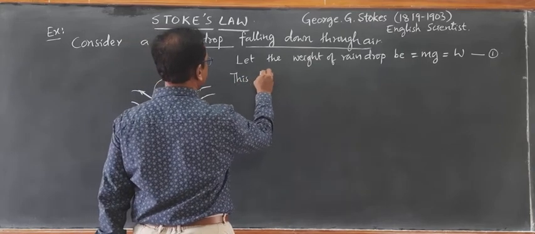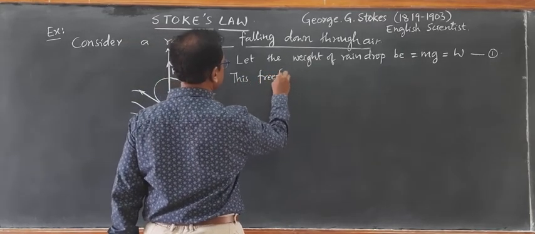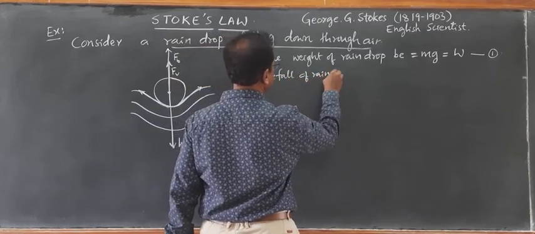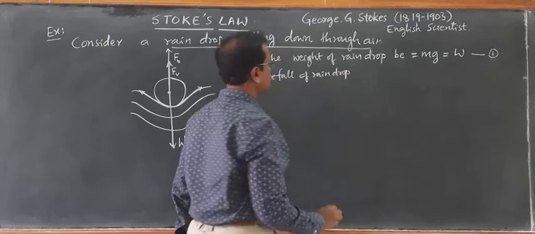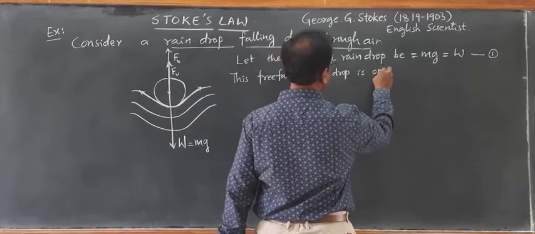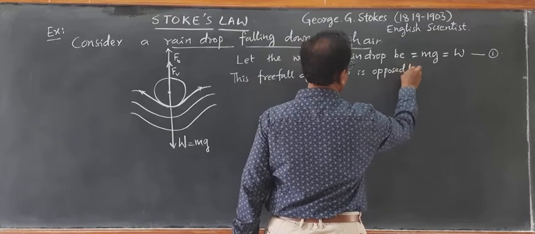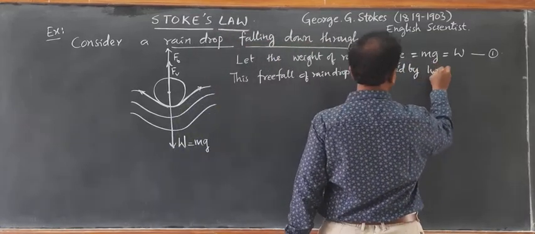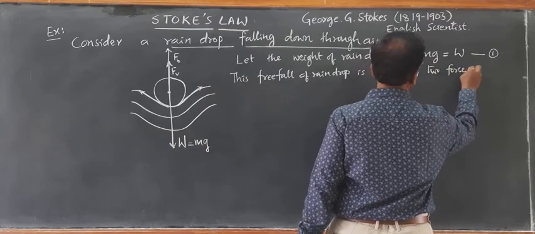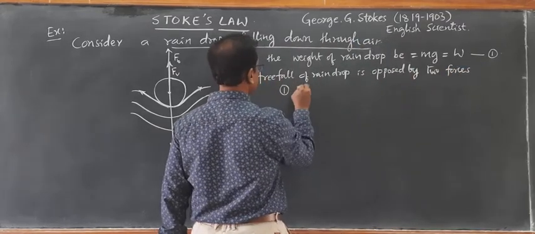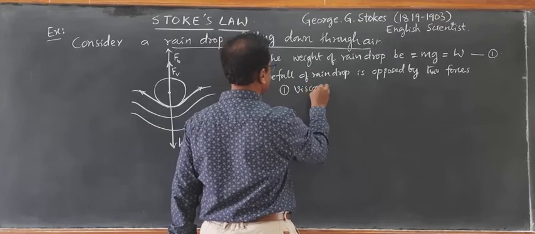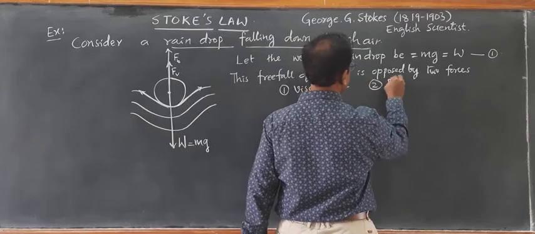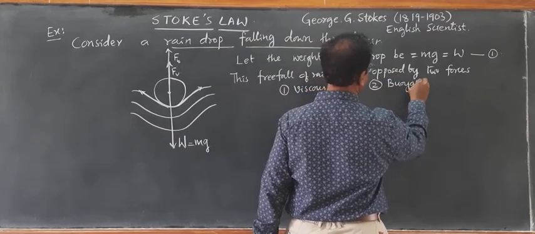This free fall of the raindrop is opposed by two forces. One, viscous force. Second one, buoyant force.